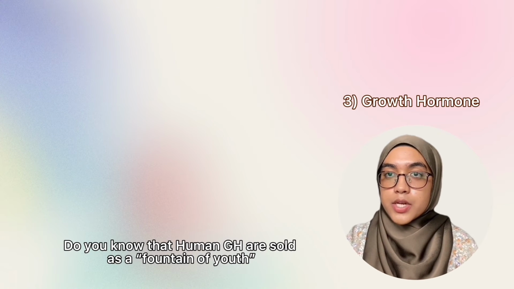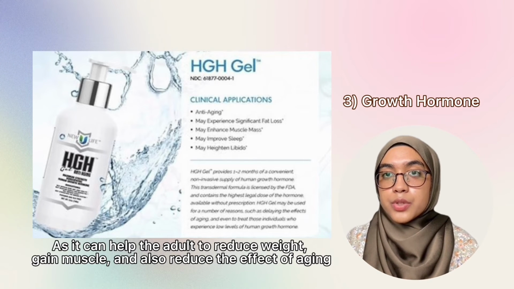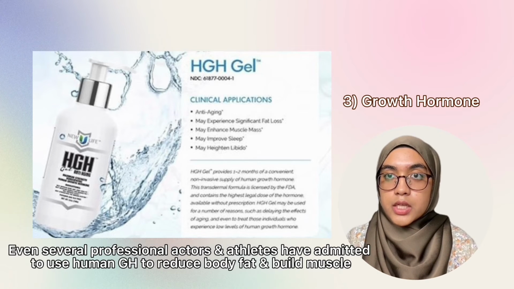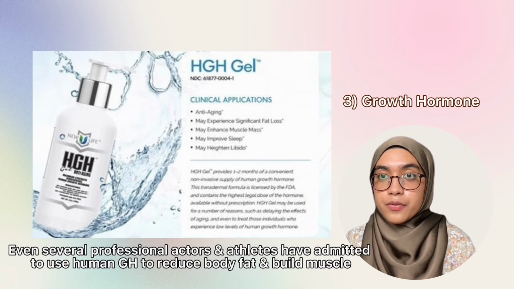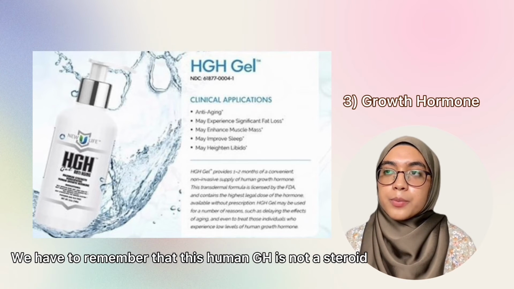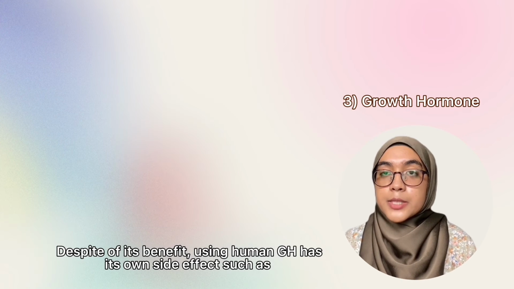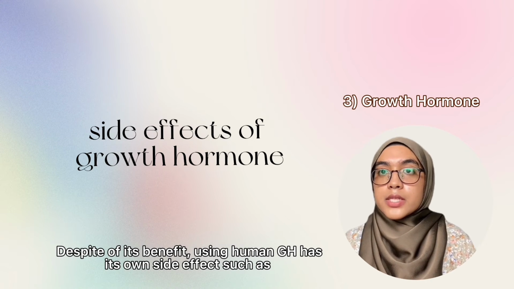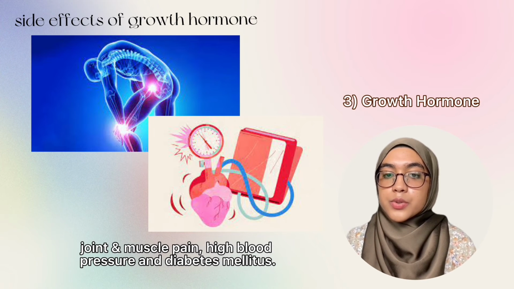You know that human GH is sold as a fountain of youth, as it can help adults to reduce weight, gain muscle, and also reduce the effect of aging. Even several professional actors and athletes have admitted to using human GH to reduce body fat and build muscle. And we have to remember that human GH is not a steroid. Despite its benefits, using human GH has its own side effects such as joint and muscle pain, high blood pressure, and also diabetes mellitus.